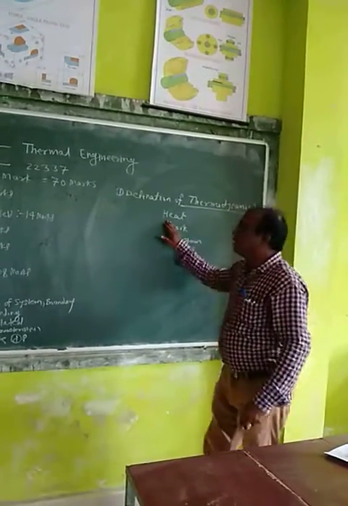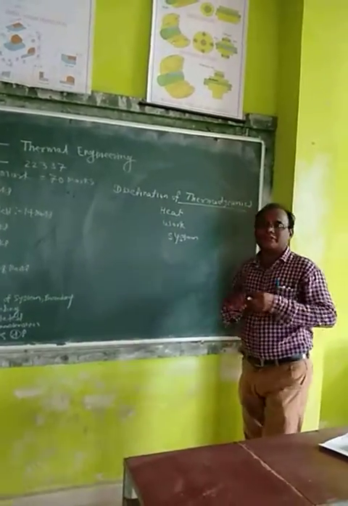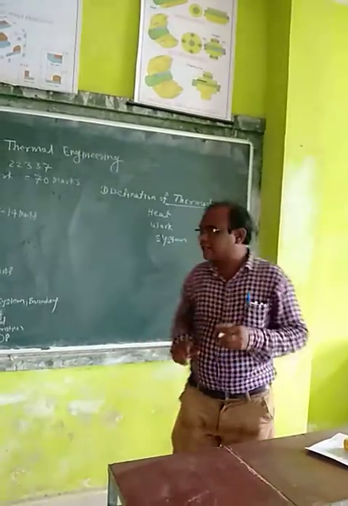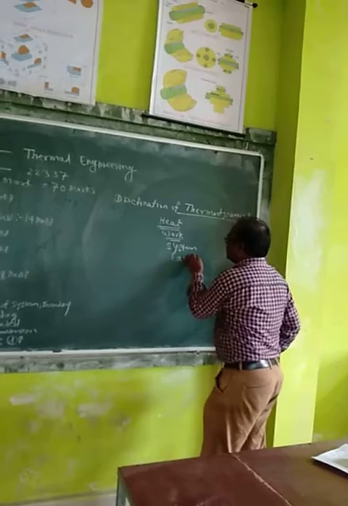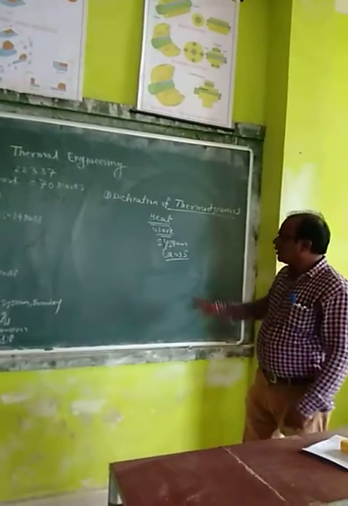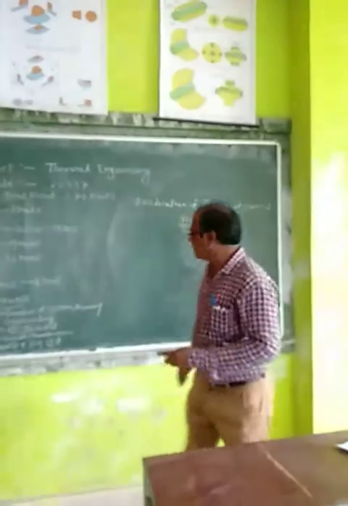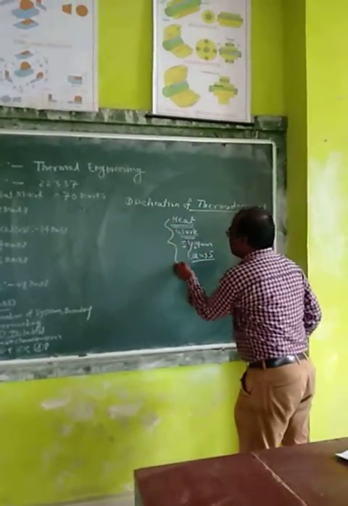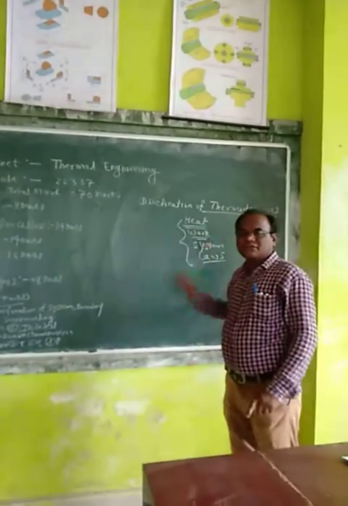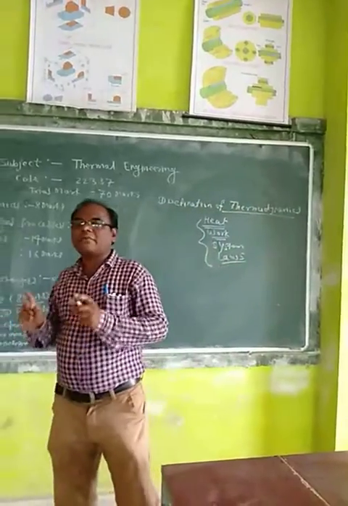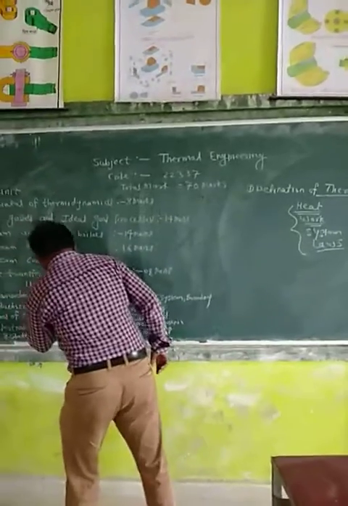Now you know that heat is converted into the work and work is converted into the heat. But how this heat is converted into the work, how the work is converted into heat, that can be given by the laws. So we can study also the laws in thermal engineering. Okay. Now there are the 3 laws: zeroth law, first law, second law. Okay. So this can also study in this thermal engineering. So basically simple definition of thermodynamics is a branch of science which deals with heat, work and property of the system.